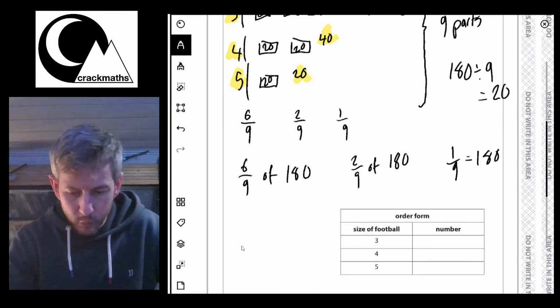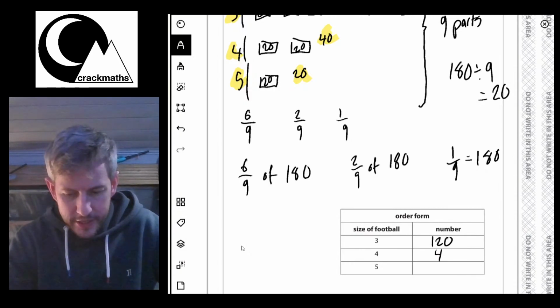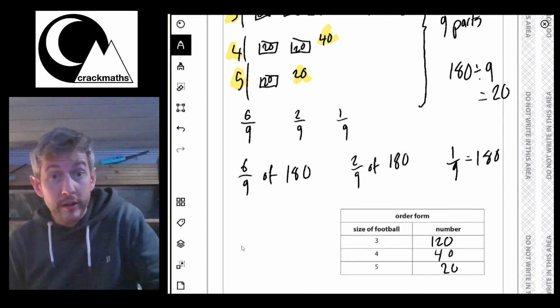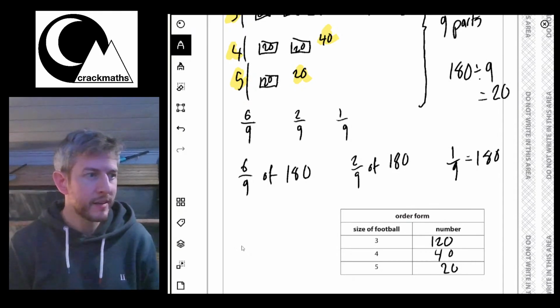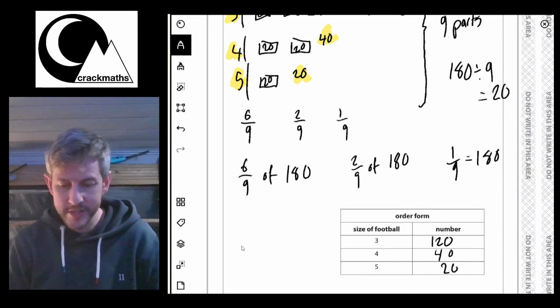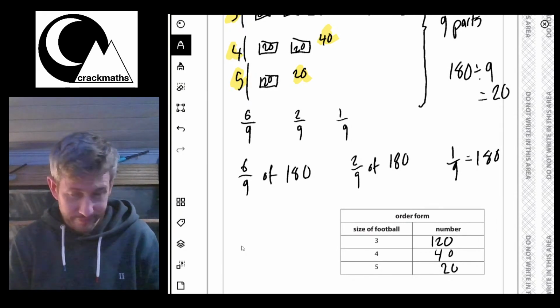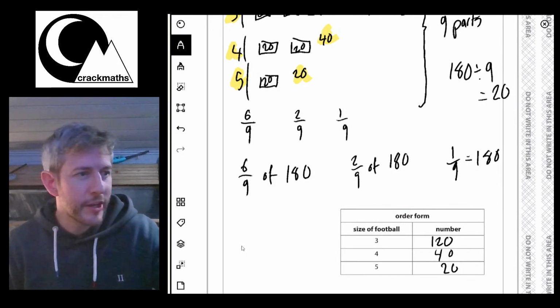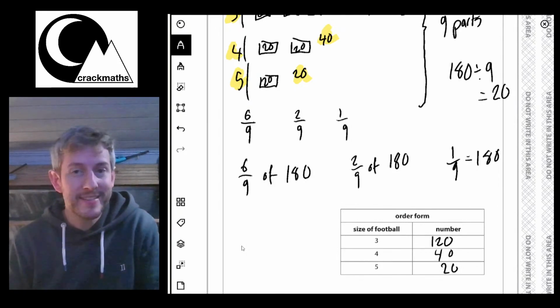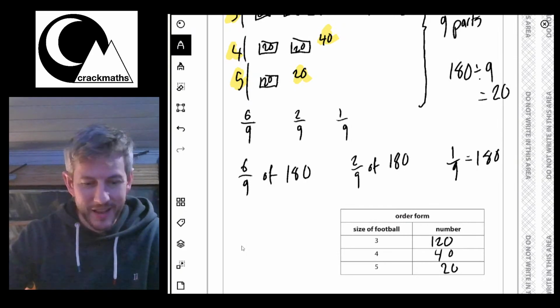Okay, so let's go down and we can fill that in here. So we've got 120, 40, and 20. And I can just double check those numbers on my calculator to see if they definitely add up to 180. So let's try that. We've got 120, add 40, add 20. Yep, and that definitely equals 180. Perfect. Okay, so that's that question done.